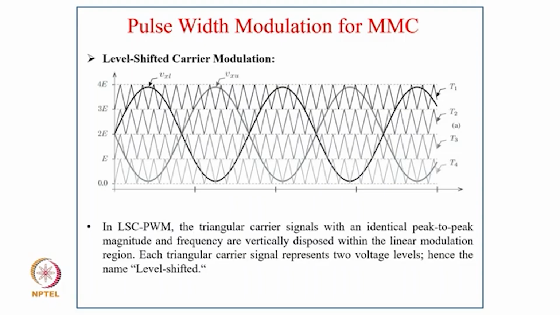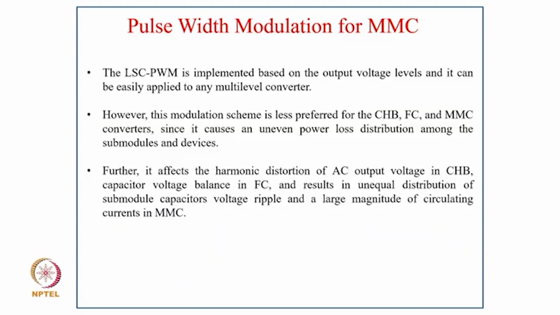In LSC-PWM, the triangular carrier signals with identical peak to peak magnitude and frequency are vertically disposed within the linear modulation region, and each triangular carrier signal represents two voltage levels, hence the name level shifted. The LSC-PWM is implemented based on the output voltage levels, and it can be easily applied to any multilevel converter.